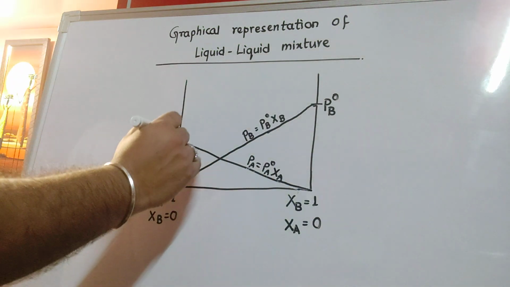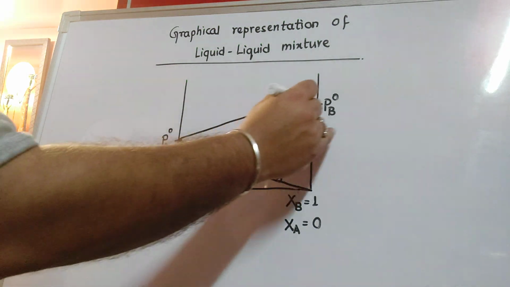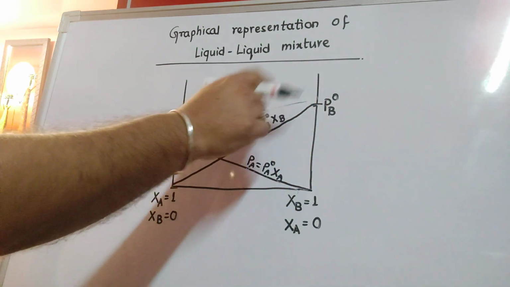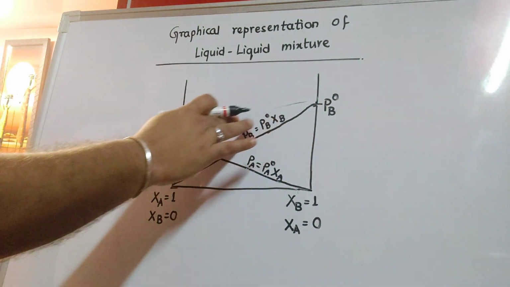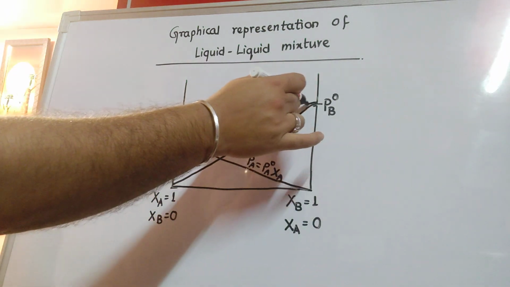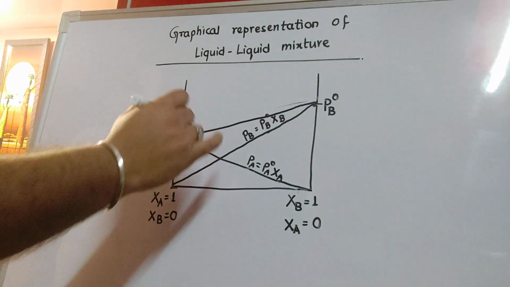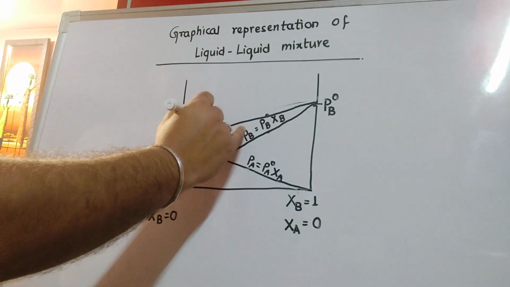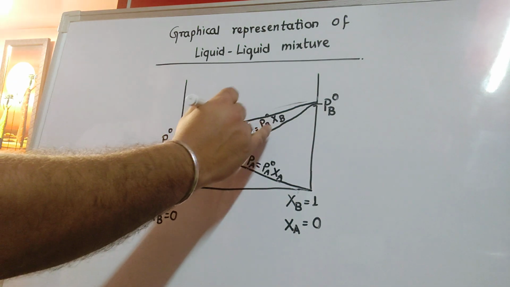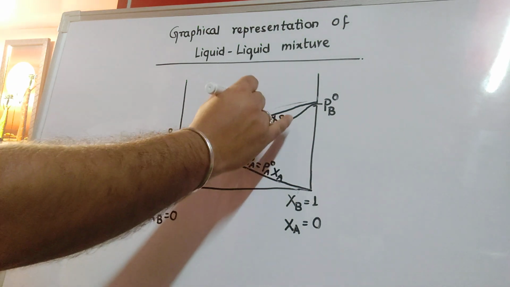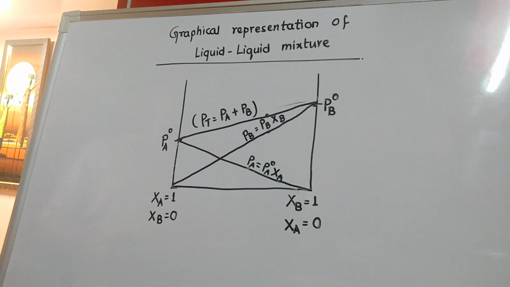Now if we join these two points, it is again a straight line. So this line gives us the P total, Pa plus Pb, applying Dalton's law of partial pressure. So this graphical representation is meant for a liquid-liquid mixture, both of which are volatile and following Raoult's law.